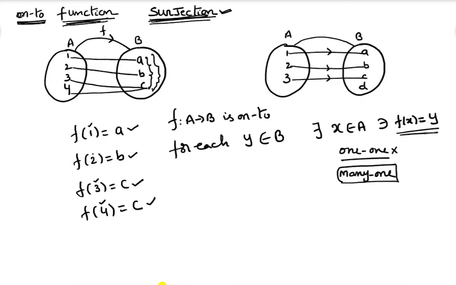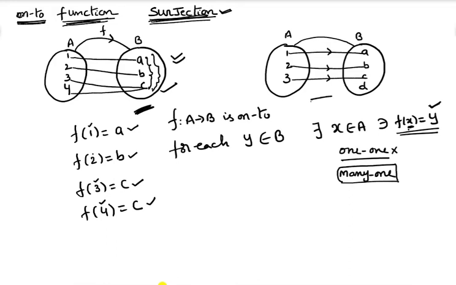So what is the meaning of this? For the element y, there is a pre-image x. That means for every element in the set B, there must be a pre-image. That is the reason this function is an onto function.